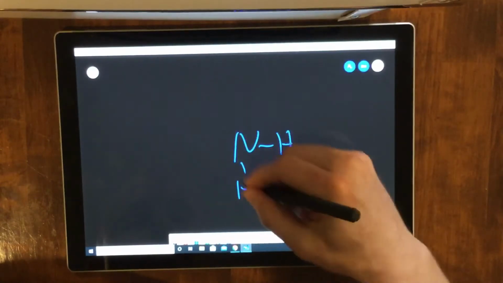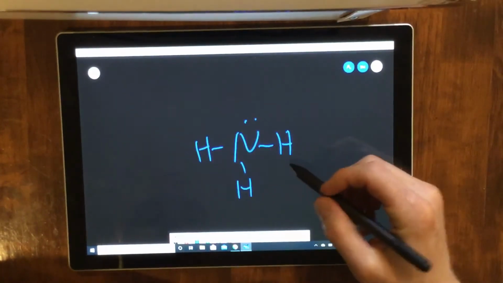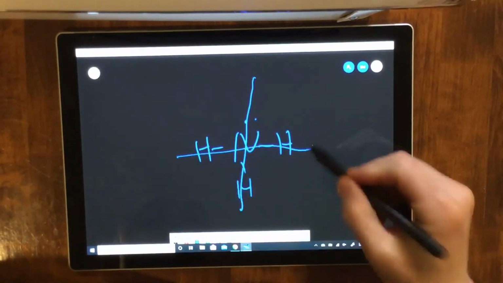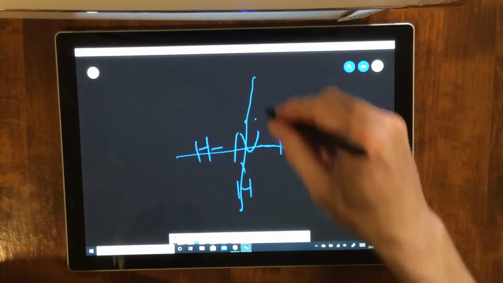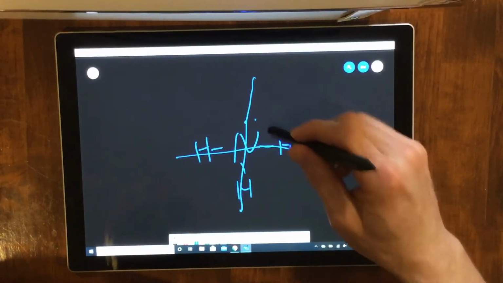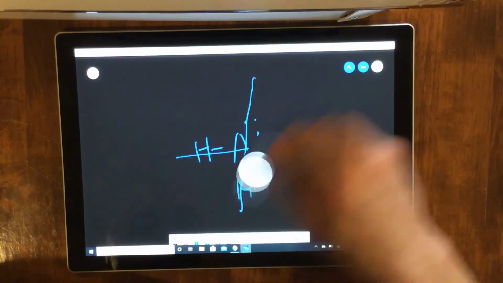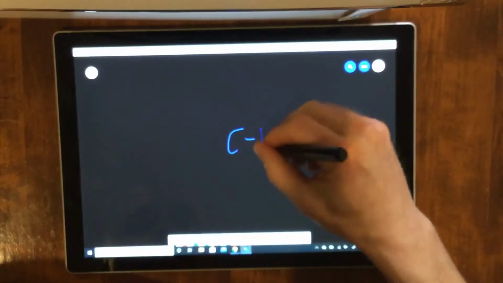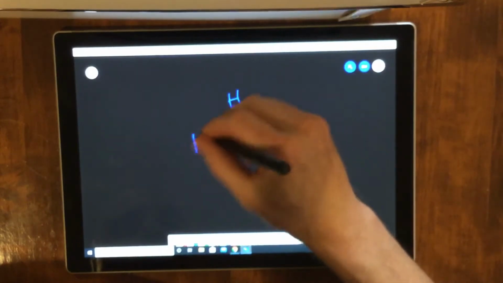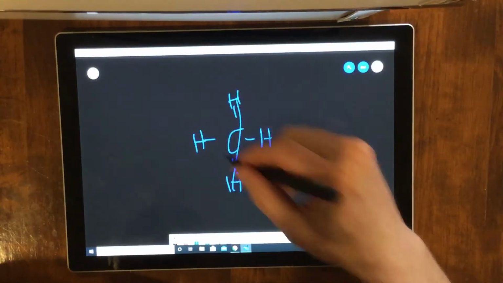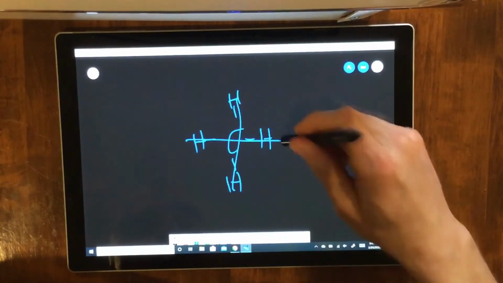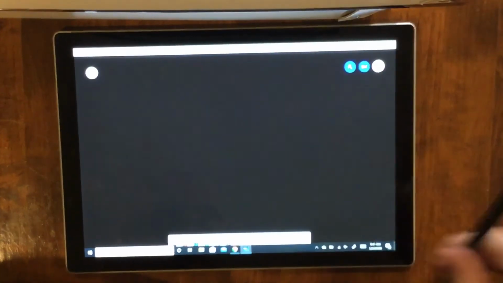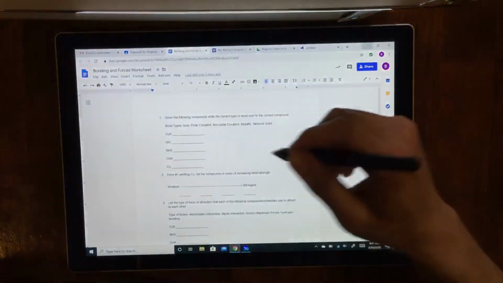NH3 looks like this. It has symmetry maybe this way, but not that way, right? And it has unequal distribution of electrons and charge. You have the electrons there. All right, I know I'm going fast there. And CH4 is very symmetrical with equal distribution of electrons and charge. So there's your balance, some symmetry, nonpolar. All right, let's go back here.